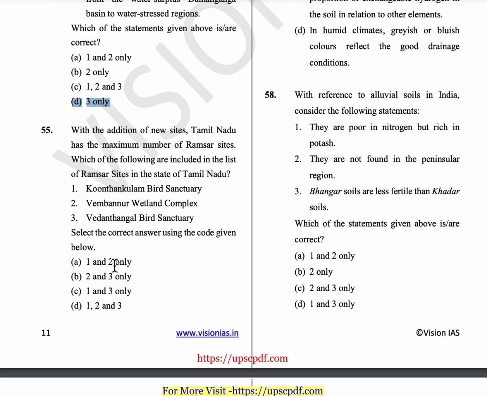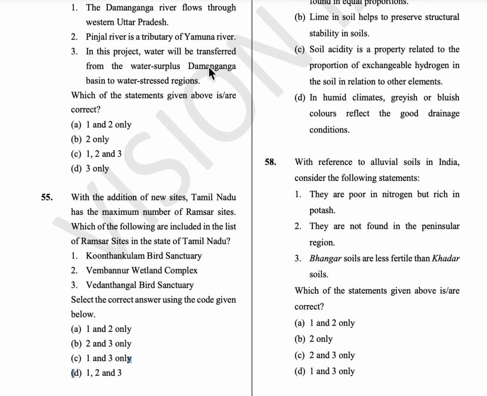55th question, with the addition of new sites, Tamil Nadu has the maximum number of Ramsar sites. Which of the following are included in the list of Ramsar sites in the state of Tamil Nadu? All these are present in Tamil Nadu: Koonthankulam Bird Sanctuary, Vembannur Wetland, Vedanthangal Bird Sanctuary. All these are included in the Ramsar list. So option D is the answer.